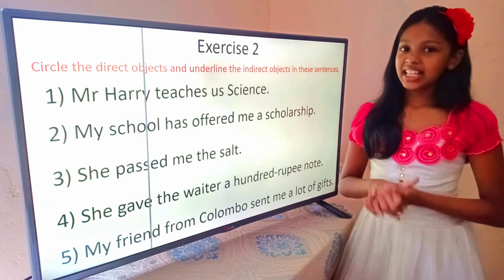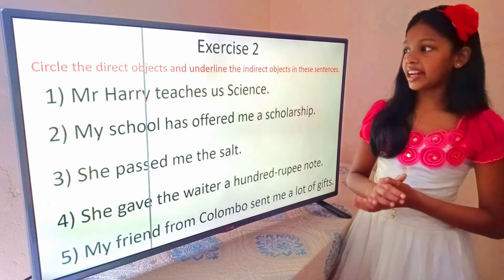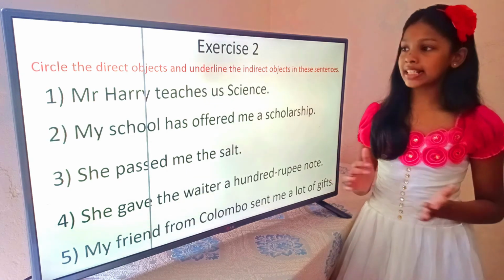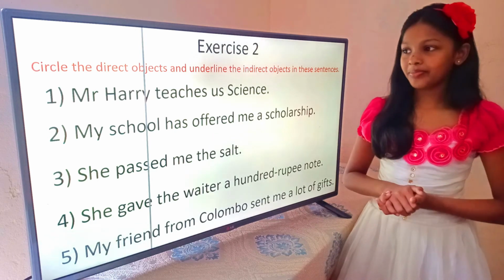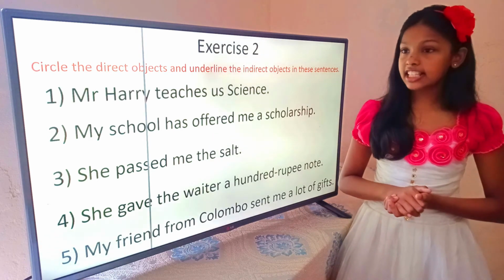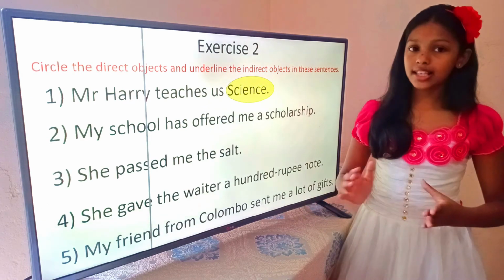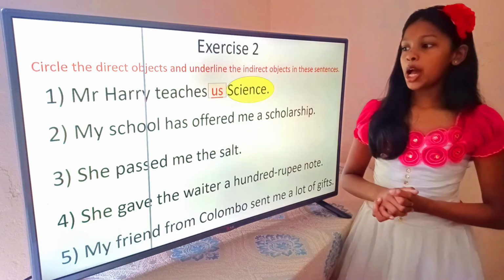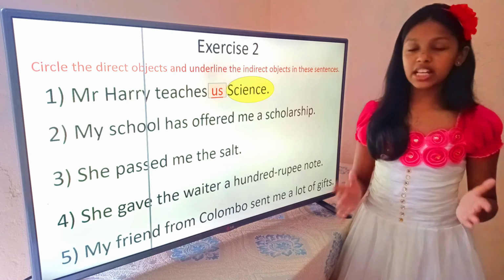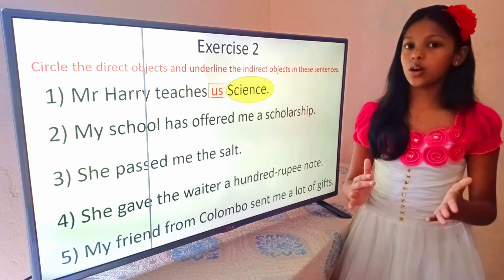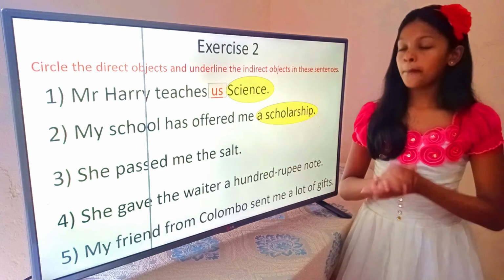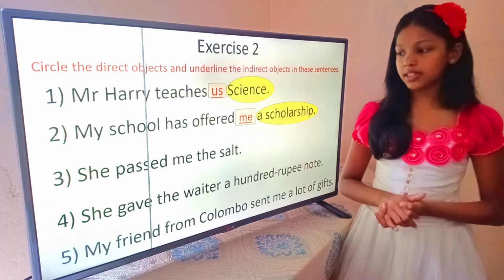Exercise 2. Circle the direct objects and underline the indirect objects in these sentences. Mr. Harry teaches us science. Science is the direct object. Us is the indirect object. My school has offered me a scholarship. A scholarship is the direct object. Me is the indirect object.